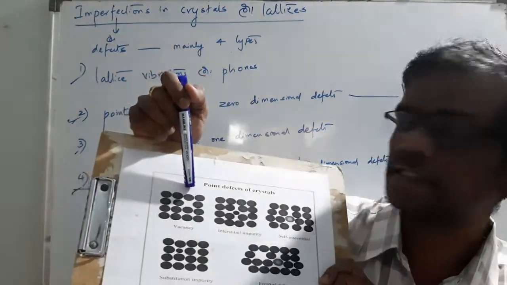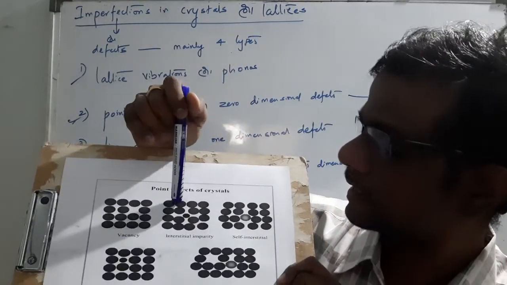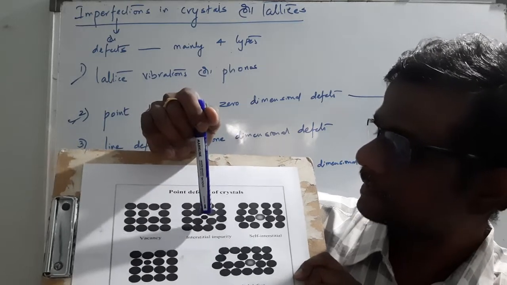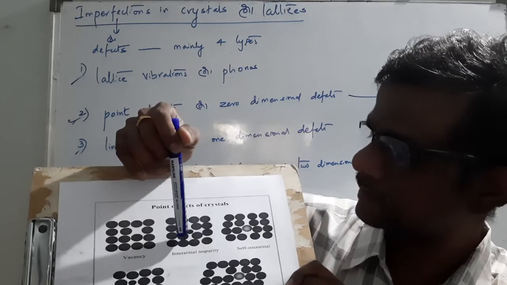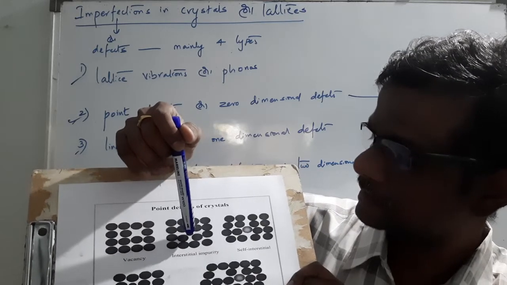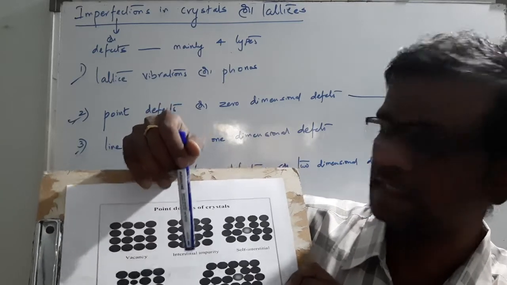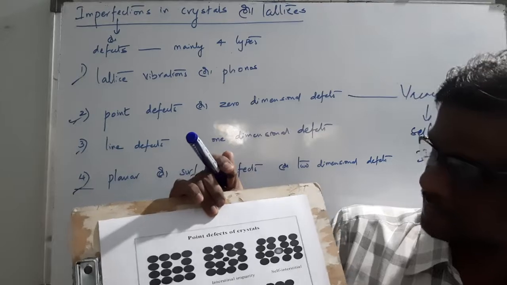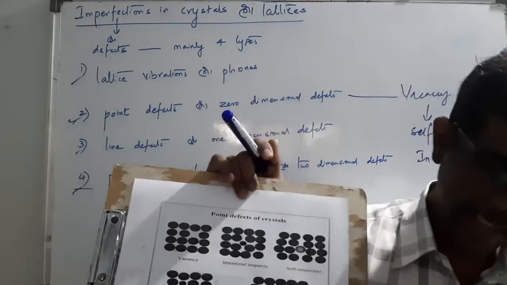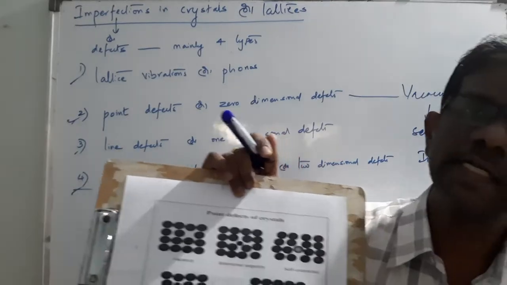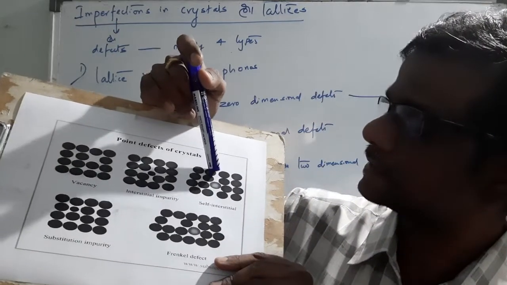If the atom is missing from its regular site, don't confuse, it is a vacancy. If the atoms are in regular order and a foreign impurity is introduced, and the size of the parent atom is decreased, then it is called an interstitial impurity. Whereas in self-interstitial impurity, the matrix atom occupies its own interstitial site.